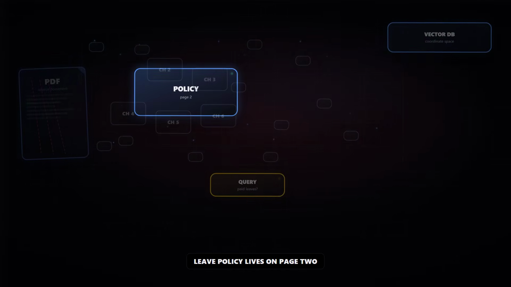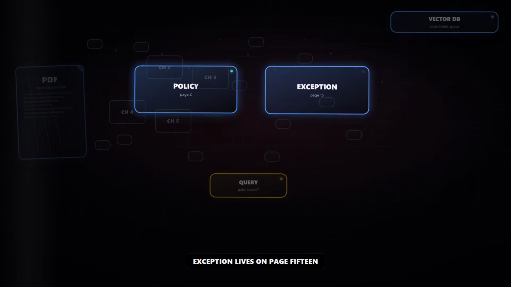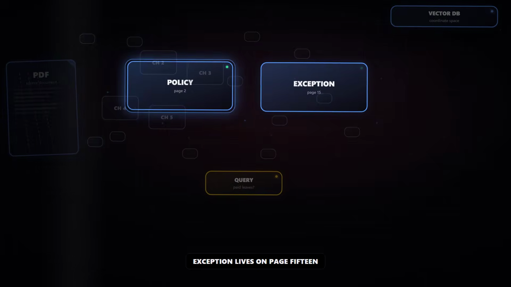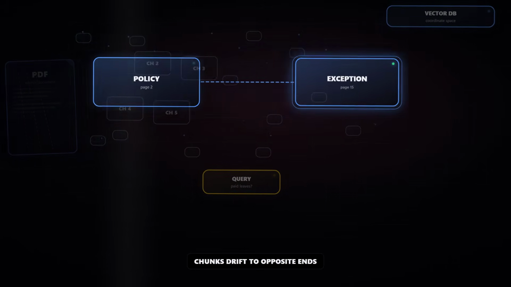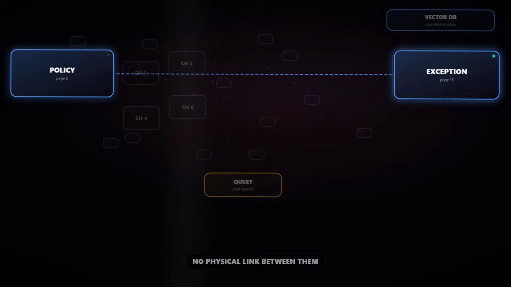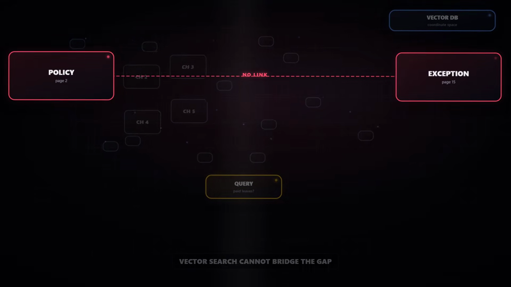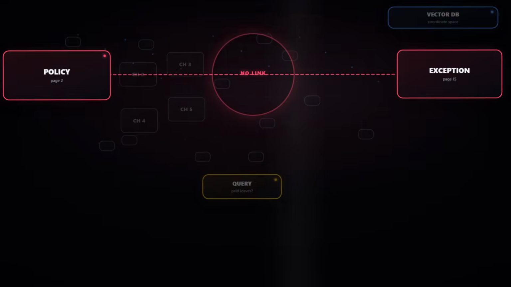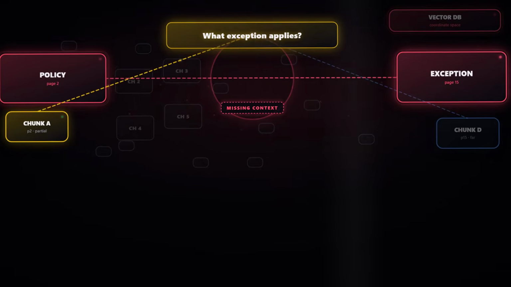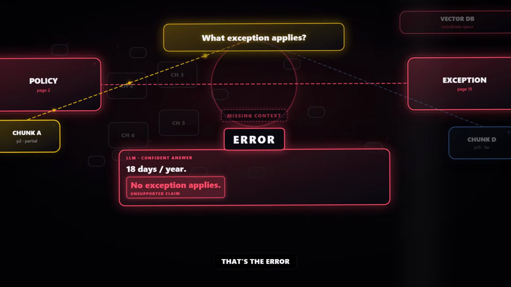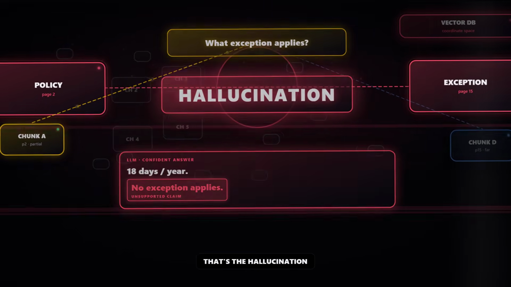But the leave policy lives on page 2, and the exception that changes it lives on page 15. Those two chunks drift to opposite ends of the database. There's no physical link between them. Vector search cannot bridge the gap, so the model sees half the story. It fills the blanks with a guess. That's the error. That's the hallucination.